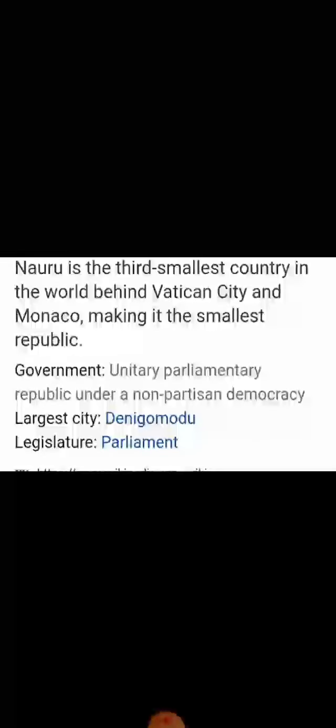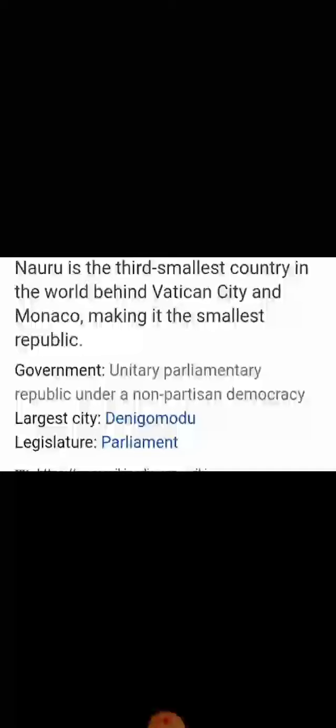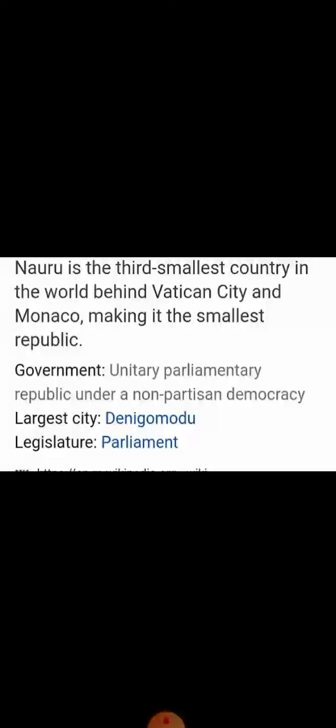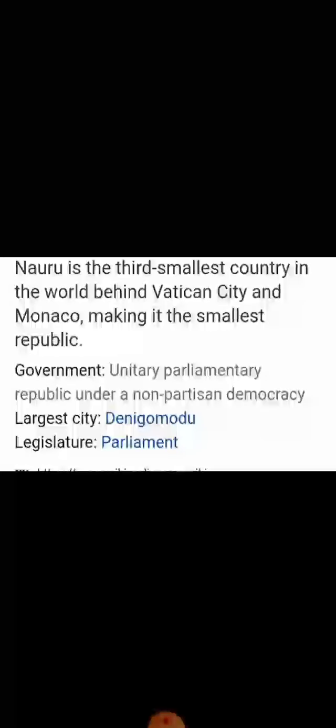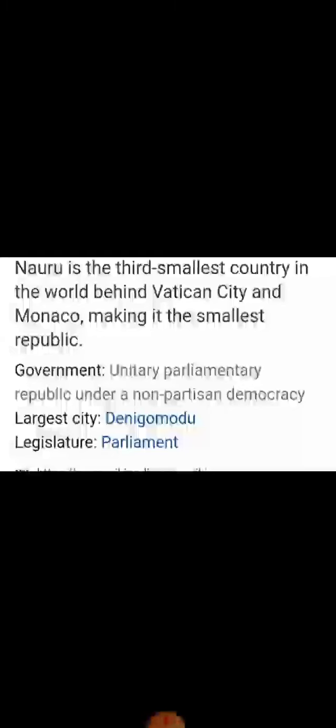What type of government is this country going to have? Well, a unitary parliamentary republic under a non-partisan democracy. Okay, so in this area, the largest city is Yaren. So this is the largest city and the legislature is known as a parliament. Okay, so up to here the concept is clear, I hope.